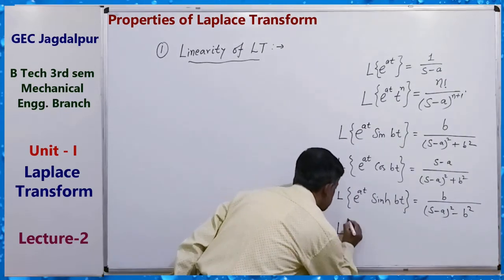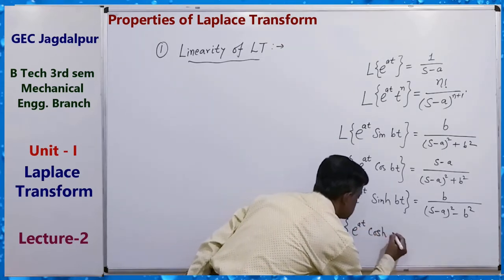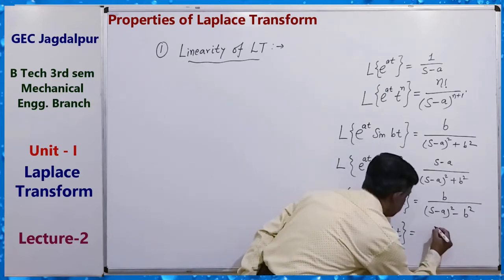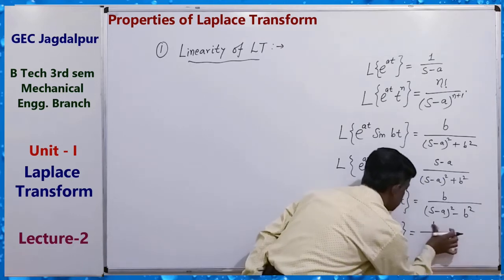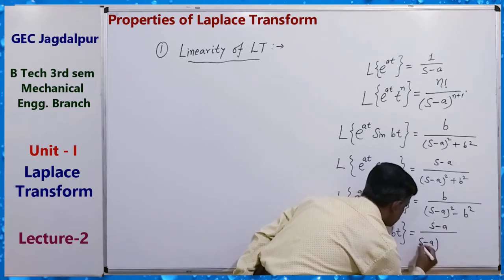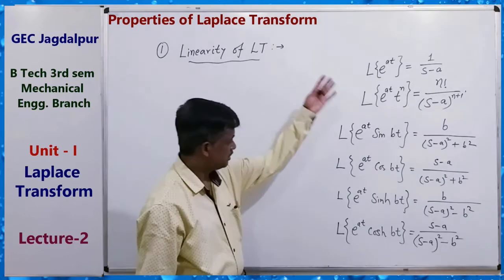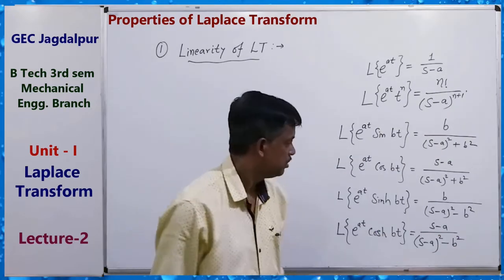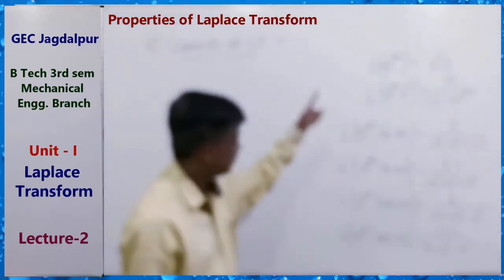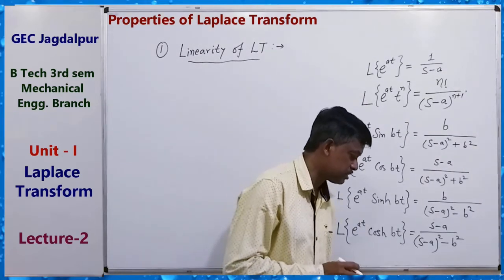Similarly, Laplace transform of e to the power at hyperbolic cos bt equals s minus a upon s minus a square minus b square. So these are the direct applications of the shifting theorem to the transforms of elementary functions. Clear? These are very useful for solving questions.